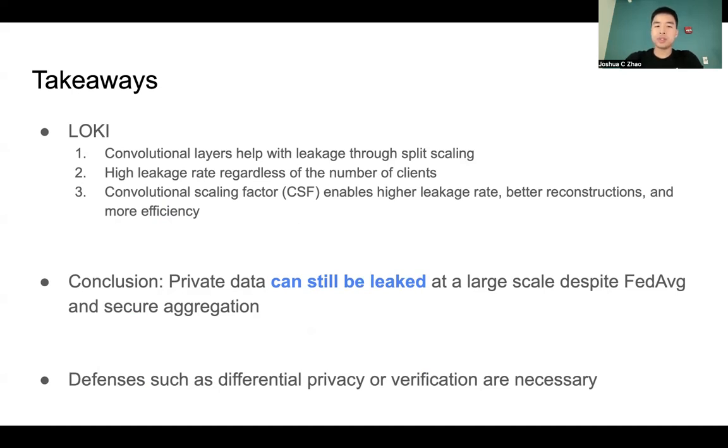As a final conclusion, private data can definitely still be leaked at a large scale, even in FedAvg with secure aggregation. And this really points us to the idea that secure aggregation alone may not be enough. Really, defenses such as differential privacy, which are certifiable, or for instance, verification of the model are still necessary in order for federated learning to achieve the privacy-preserving property that is so necessary.